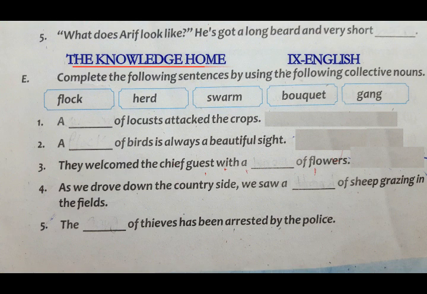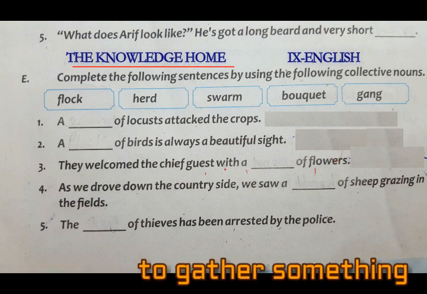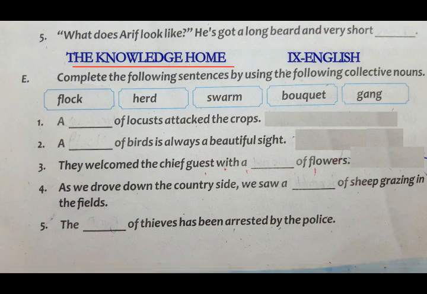Collective, by the name of this type of noun, collect. Collect means to gather something, to put something together. इकट्ठा करना, एक मजमुआ बना लेना, collect करना उनको. So collective noun is the type of noun which collects a lot of things under one heading, which gives a single name to a group of things.